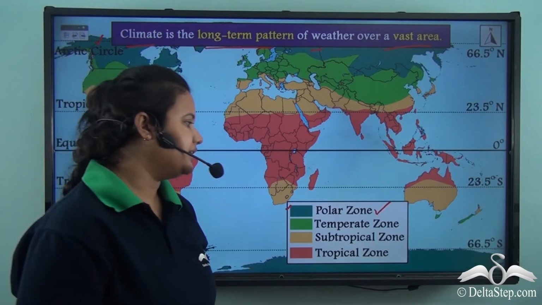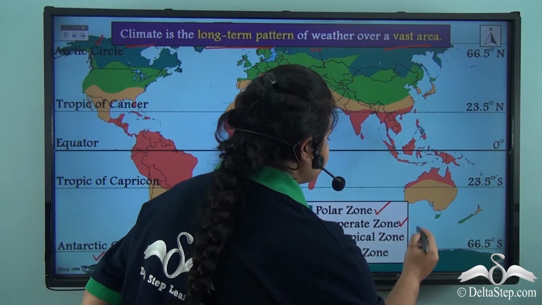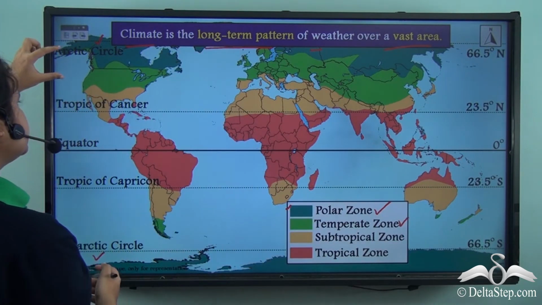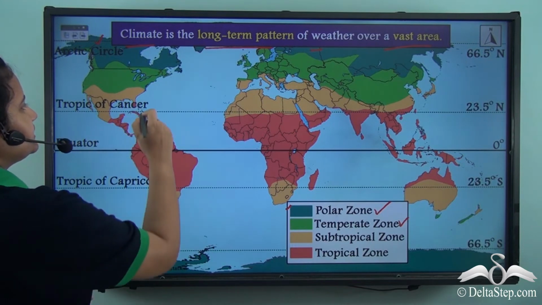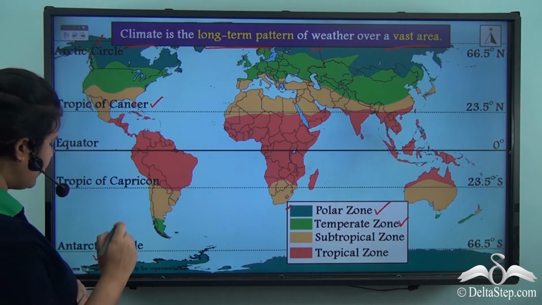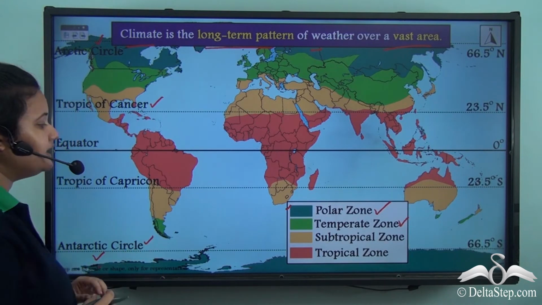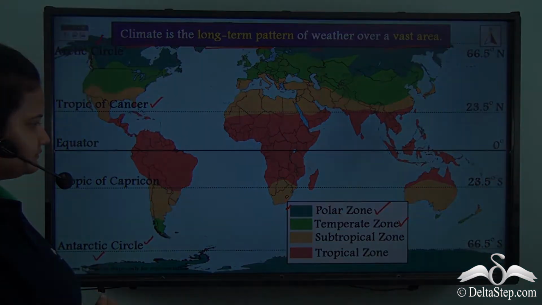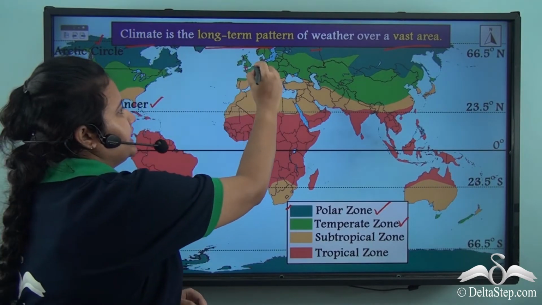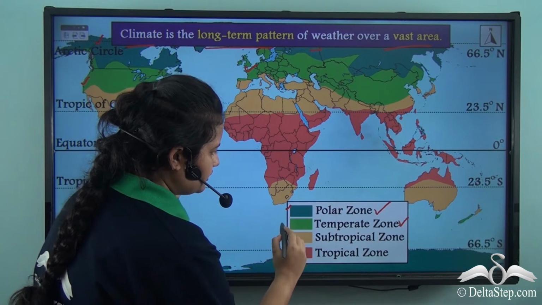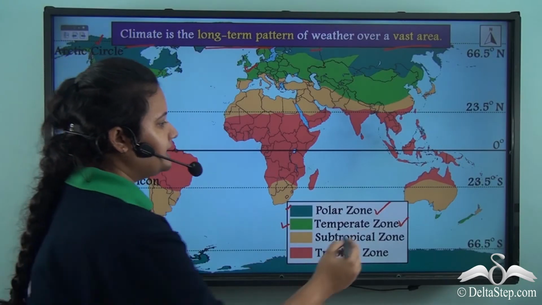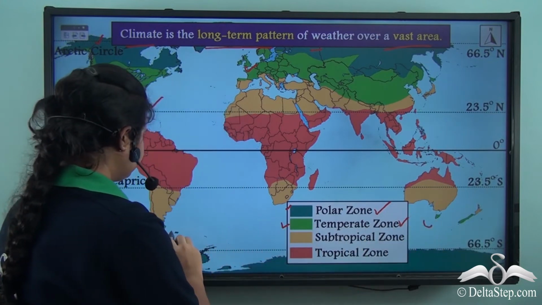The next one is temperate zone. Temperate zone is the region between the Arctic Circle and Tropic of Cancer in the northern hemisphere and the Tropic of Capricorn and Antarctic Circle in the southern hemisphere. Now, in this map, the region marked by light green shows the temperate zone in northern and southern hemisphere.